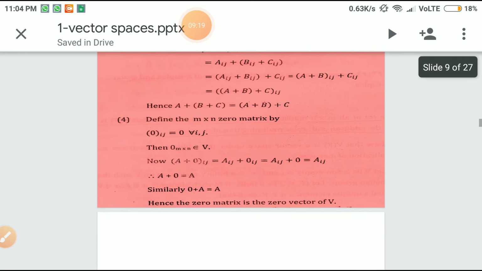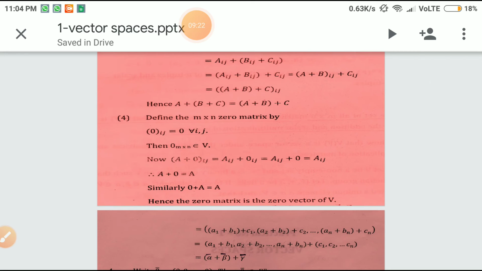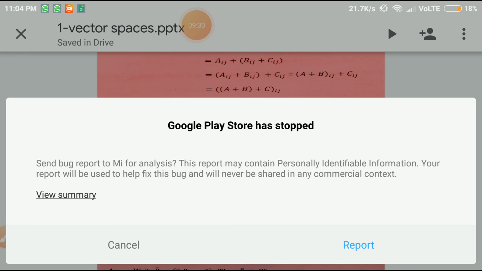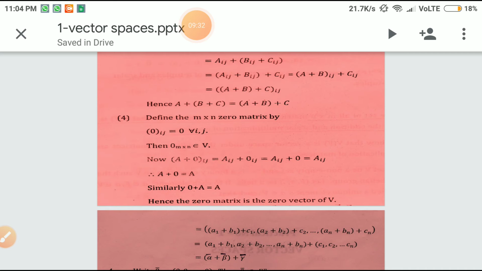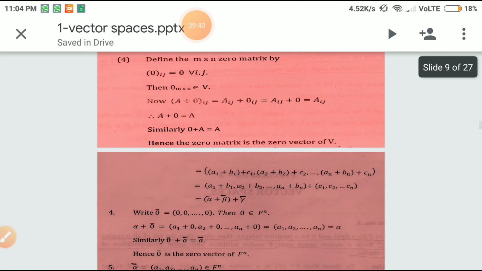Now we can also define an m by n zero matrix by 0ij equal to 0 for every ij. Therefore the m by n zero matrix belongs to V. So we consider A plus 0 equal to 0 plus A equal to A. Therefore we can easily show that the zero matrix is the identity.